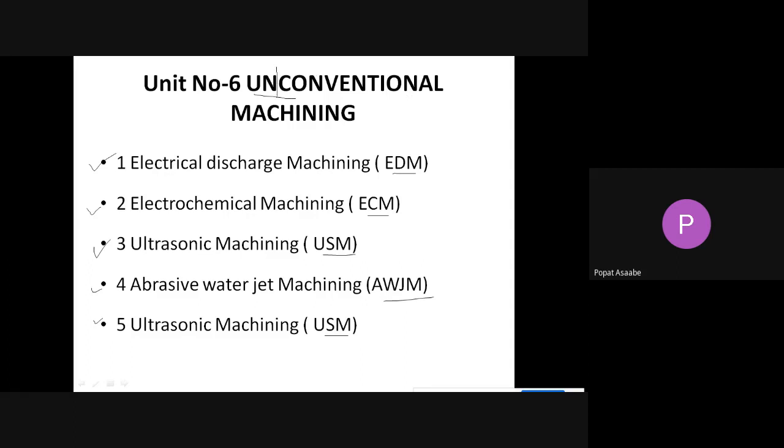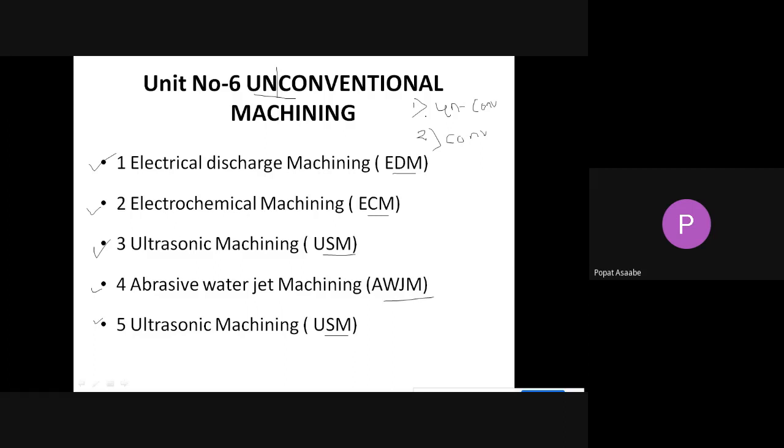I will split that word: the first is unconventional, and the second is conventional. When can we call it unconventional machining, and when conventional machining?